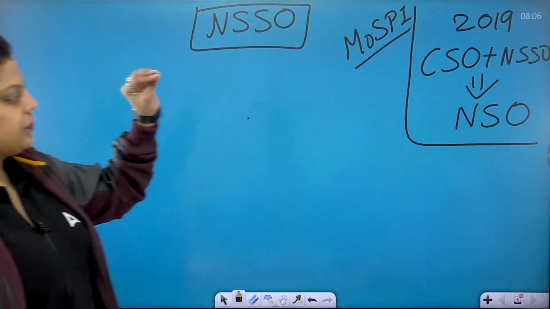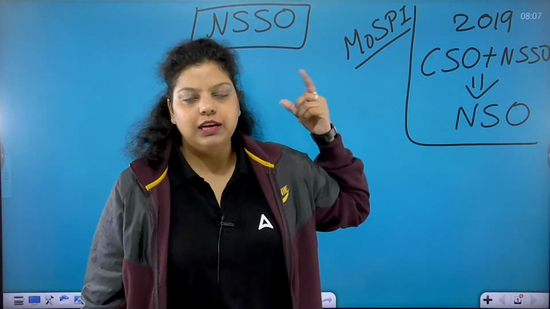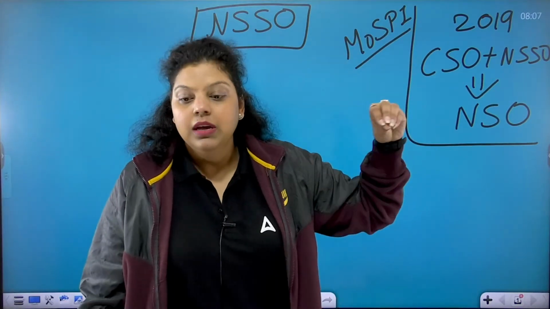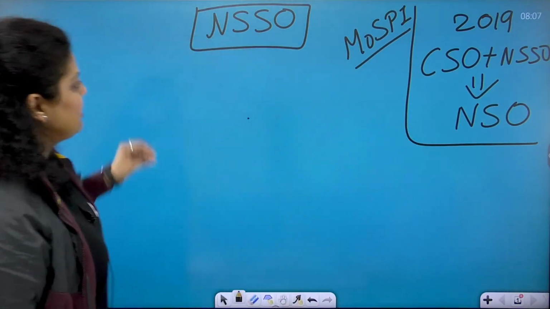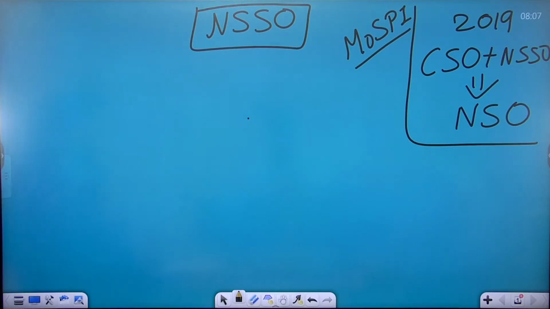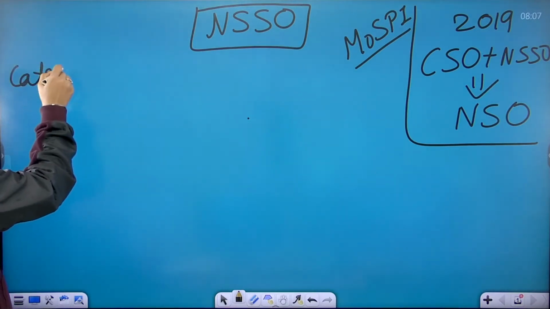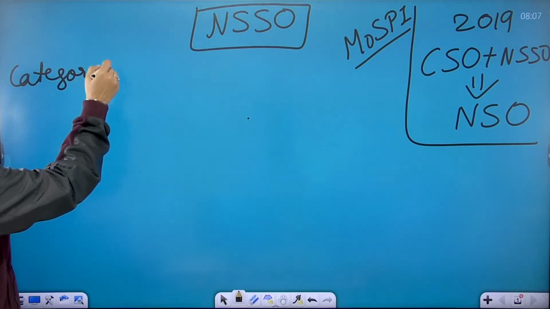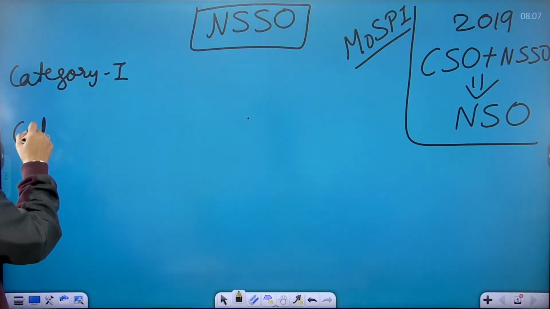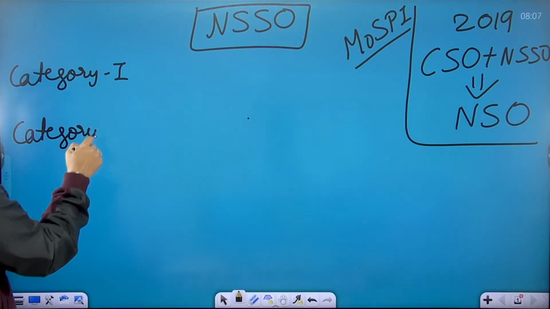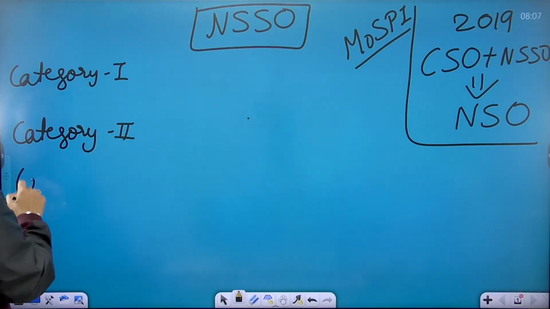So NSSO used to be known as an organization. After that its name changed to office. This NSSO has divided the population of our country into 4 categories. So there are 4 categories. There is category 1, then we have category 2, we have category 3.